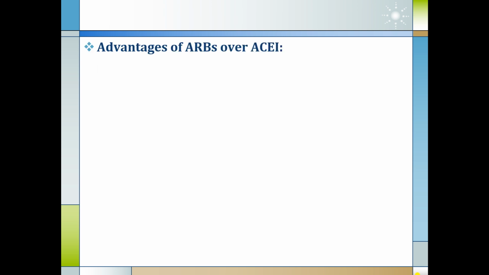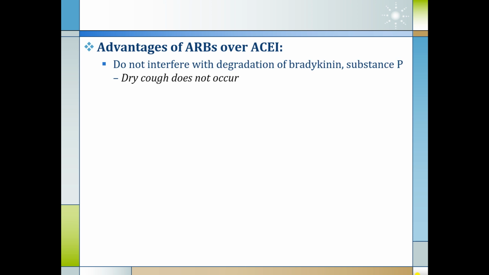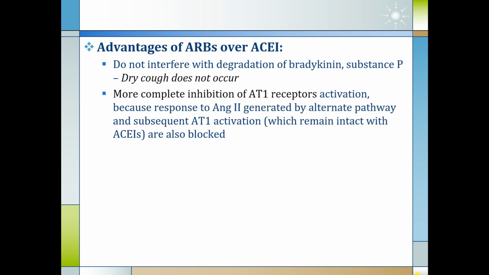So what are the advantages of ARBs over ACE inhibitors? If all the actions are the same as ACE inhibitors, why were they developed? The advantages are they do not interfere with the degradation of bradykinin and substance P, and dry cough does not occur with ARBs, which is a very common problem with ACE inhibitors. They cause more complete inhibition of AT1 receptor activation because the response to angiotensin 2 generated by alternate pathways, which subsequently leads to AT1 activation and remains intact with ACE inhibitors, is also blocked.